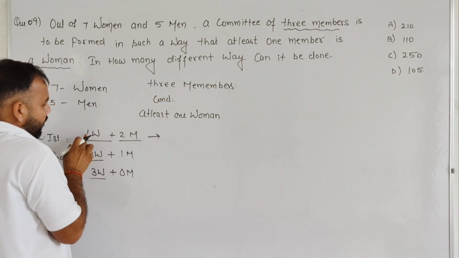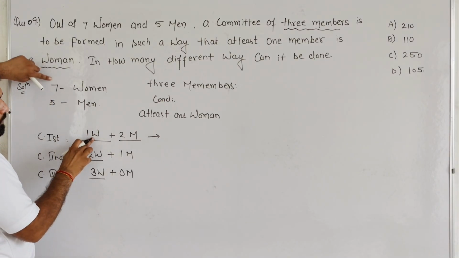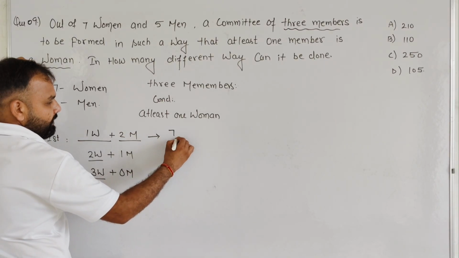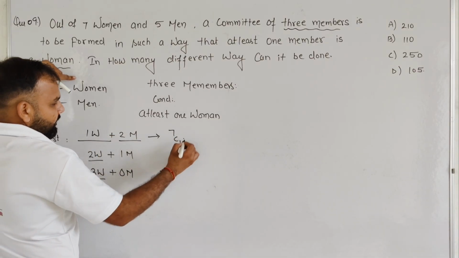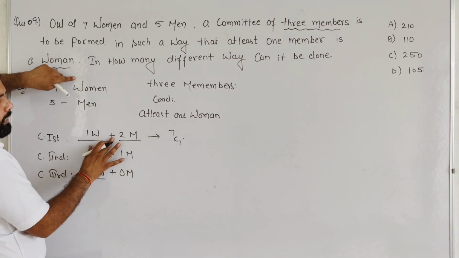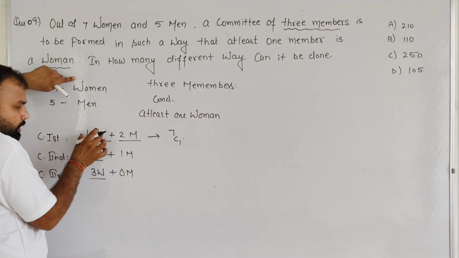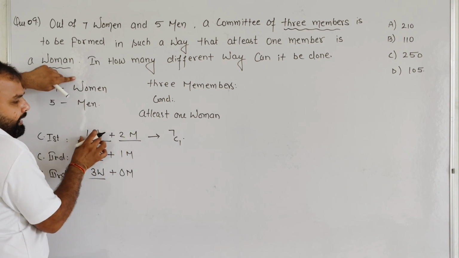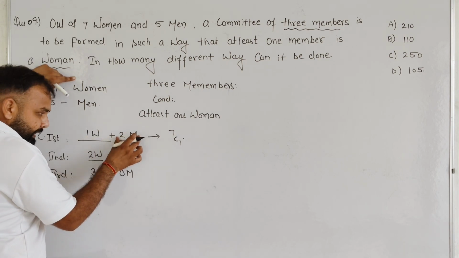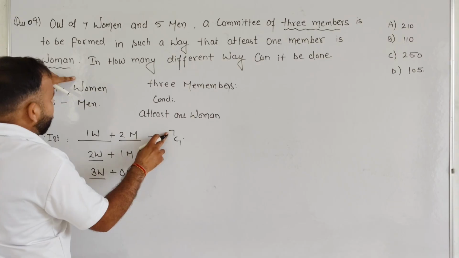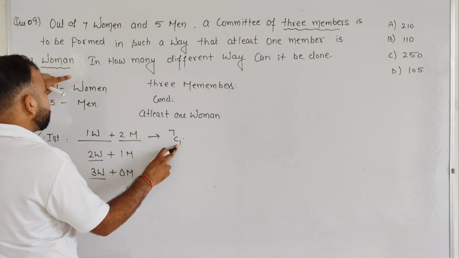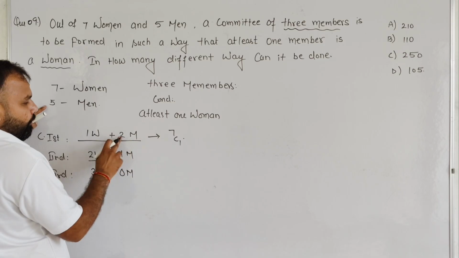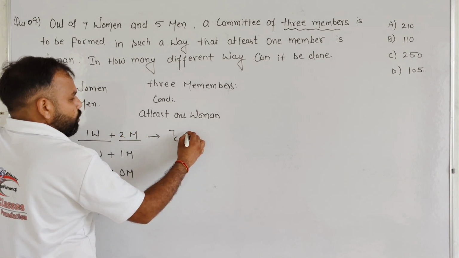So out of seven women, we require one woman. So 7C1. There is a combination rule. Multiply. There is no other meaning than that: one woman, two men. So out of seven women, we are going to select one woman, and out of five men, we require two men.